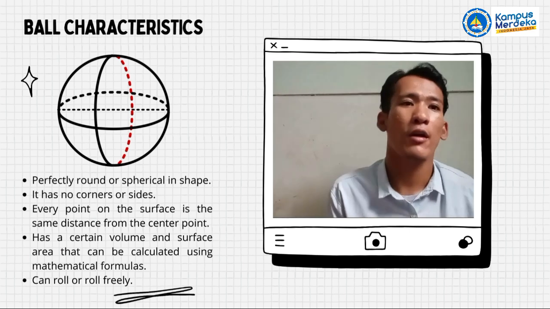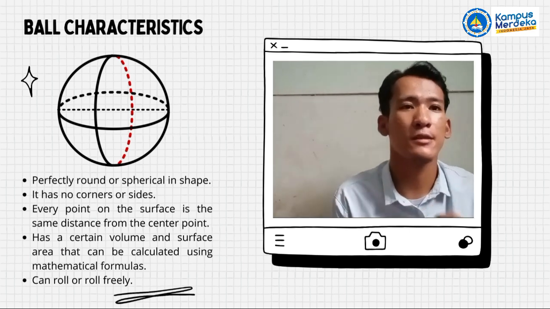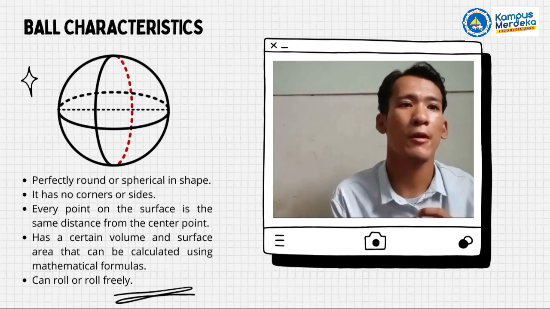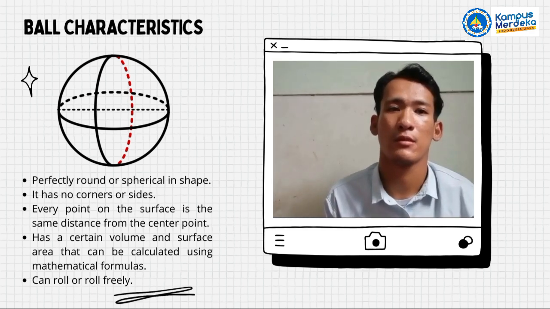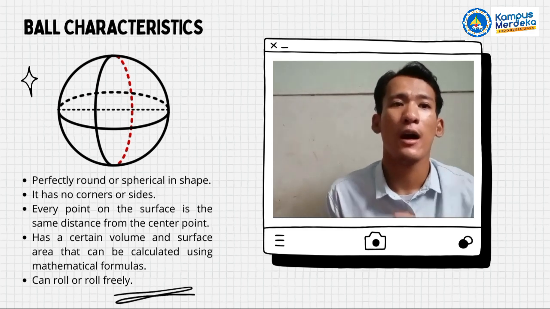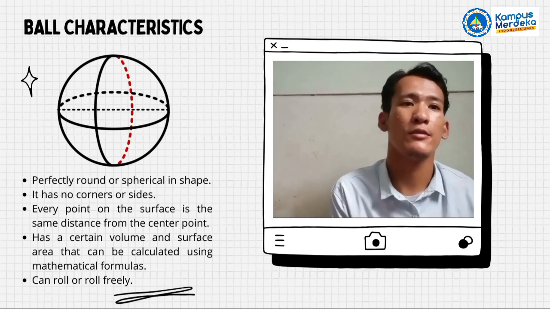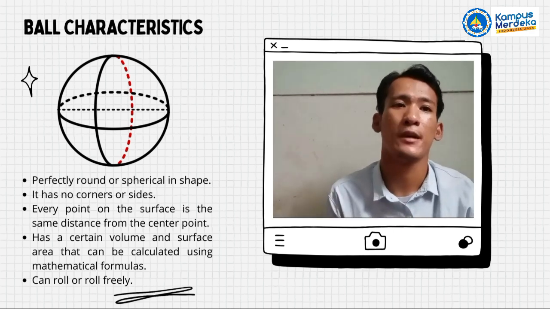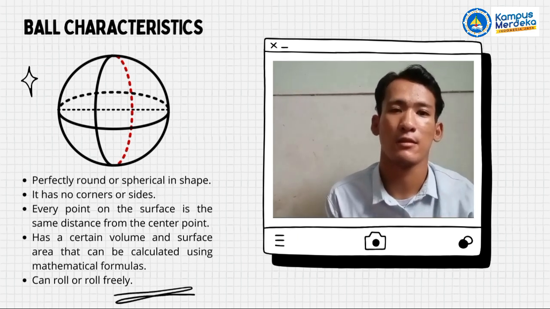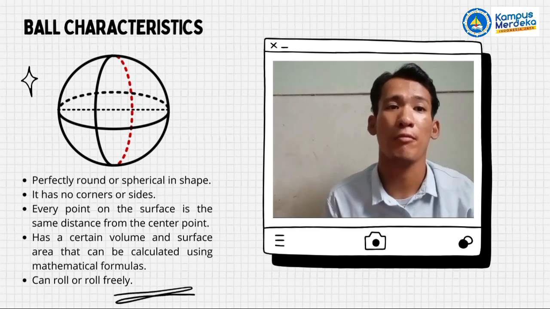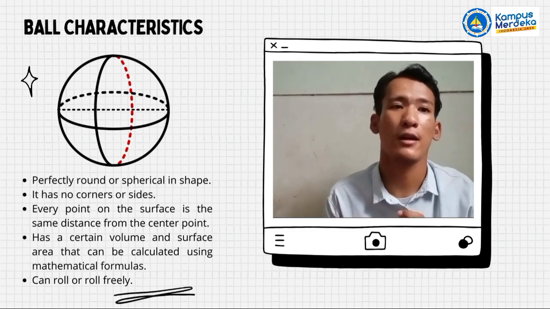Every point on the surface is the same distance from the center point. 4. Has a volume and surface area that can be calculated using mathematical formulas. 5.